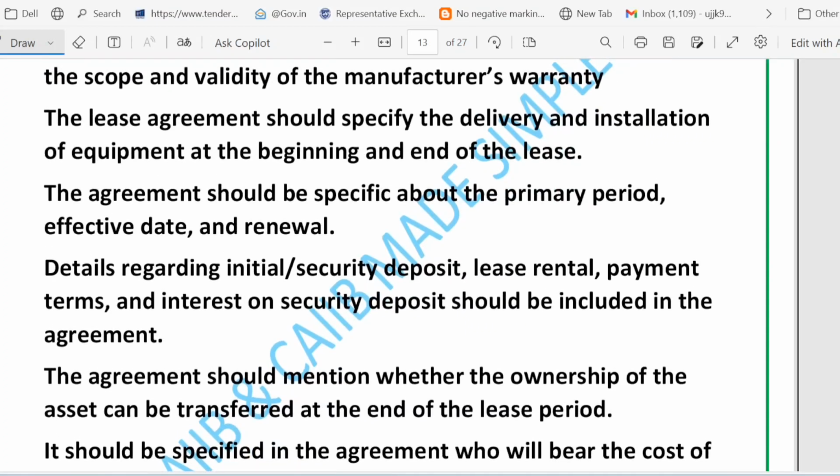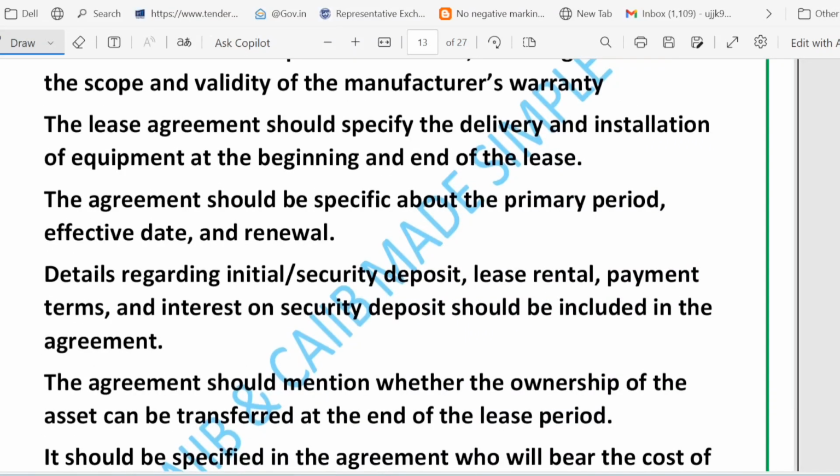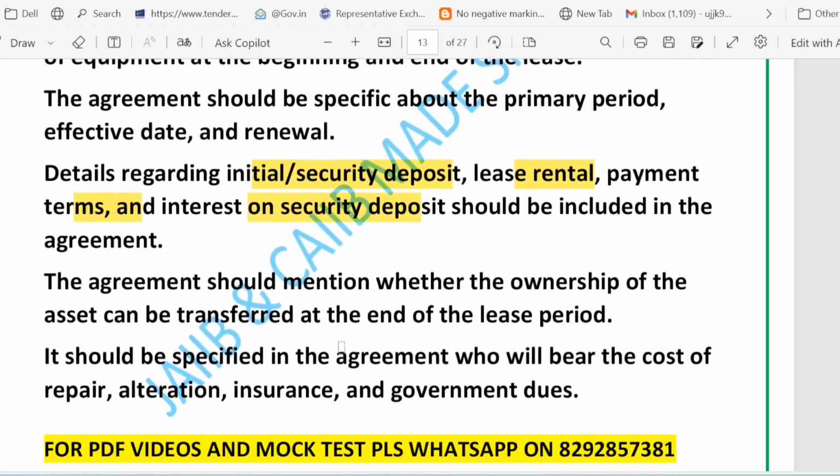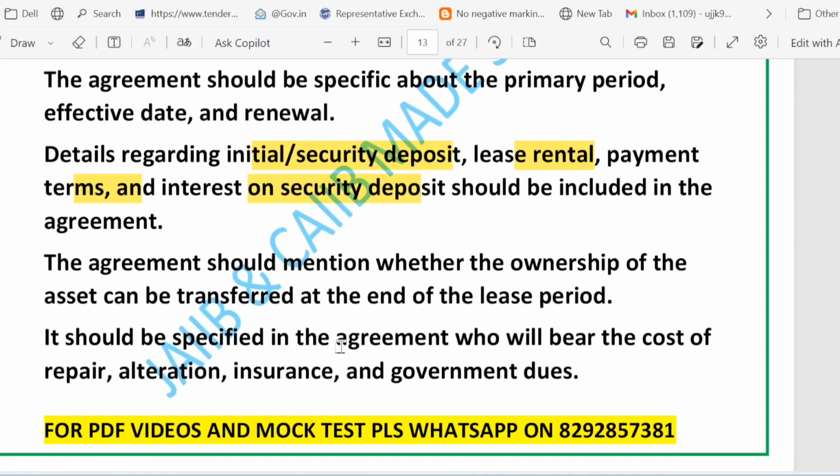And then more money matters. Money matters are clearly spelled out, like is there any initial or security deposit? Monthly lease rental, payment due date, interest on security deposit, right? Everything should be clear. And the agreement must say whether the asset ownership can move to the lessee at the end or not. Finally, it should be clear who pays for repair, alteration, insurance and government dues. It should be clearly written, right?